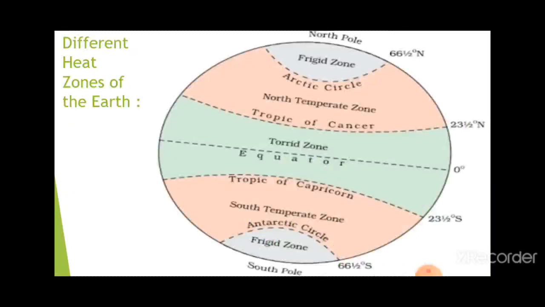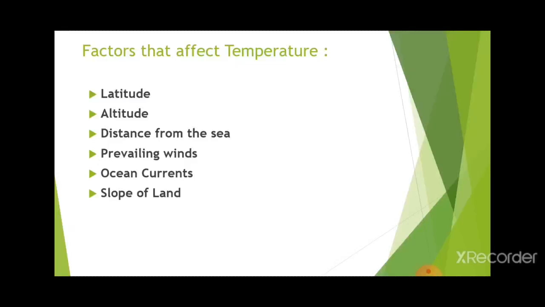Now let us see what factors affect the temperature or climate of a particular place. These factors are latitude, altitude, distance from the sea, prevailing winds, ocean currents, and slope of land.